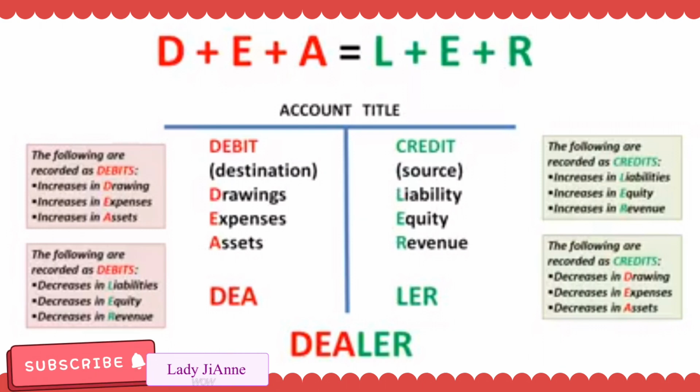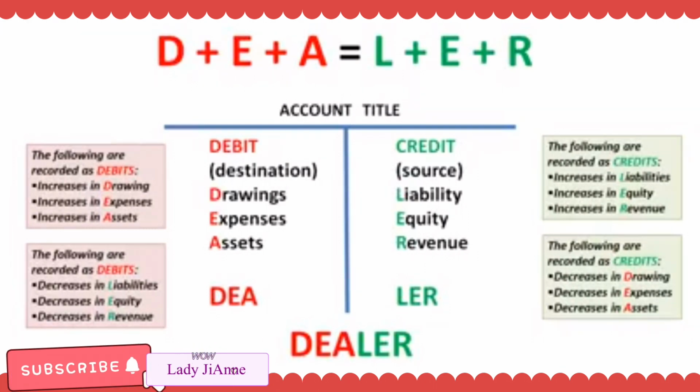So, ano lang ang tatandaan? Tatandaan si D-LER. Sino si D? Drawings, expenses, assets. Normal balance nila, debit. Next, LER. Liability, equity, and revenue.